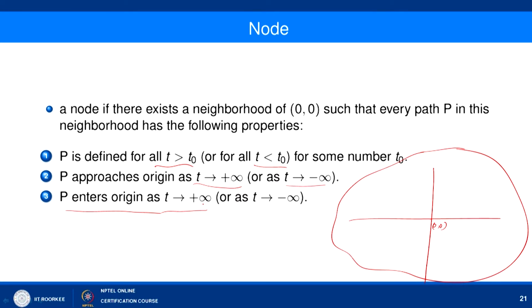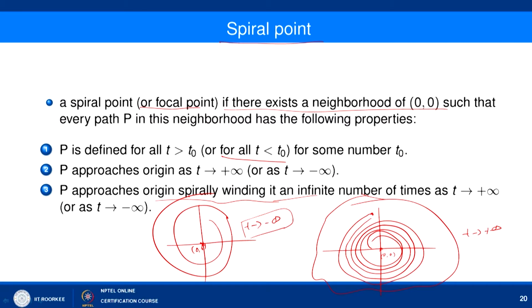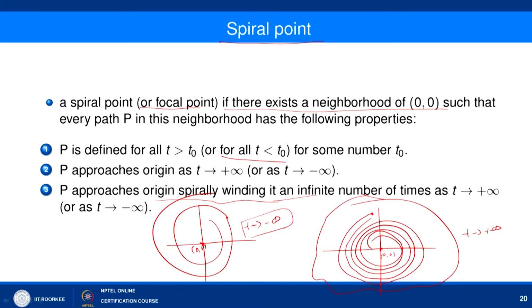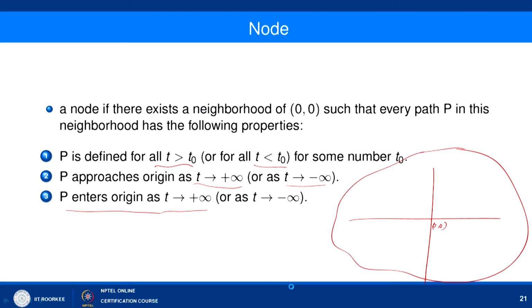So, what is the difference between the spiral point and the node here? In a spiral point, every path is an approaching path towards the critical point 0 comma 0, but none of the paths is entering the critical point 0 comma 0. But in a node, every path is not only an approaching path, but also an entering path. So, it means that we have some direction here, and along some direction it is trying to reach the origin 0 comma 0. So, here we have something like this. We will discuss more about it when we consider certain examples.